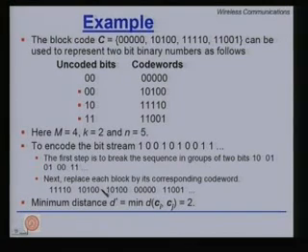We will learn soon that d star has something to do with the number of errors the code can detect and correct. So, in some sense D star tells you how strong the code is in terms of error correcting capability.